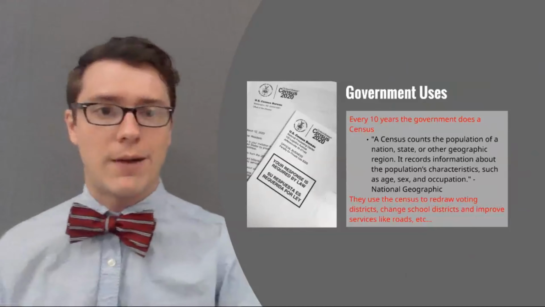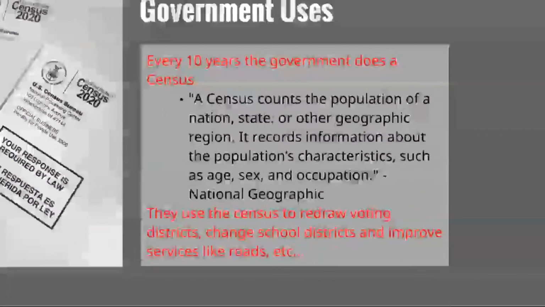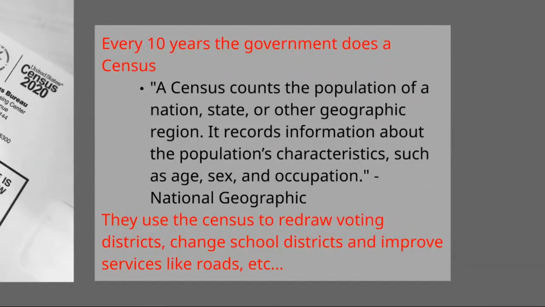The government uses geographic data all the time. So the first way is that every 10 years, the government does a census. A census counts the population of a nation, state, or other geographic region. It records information about the population's characteristics, such as age, sex, and occupation. That's from the National Geographic. But the census happened this year.